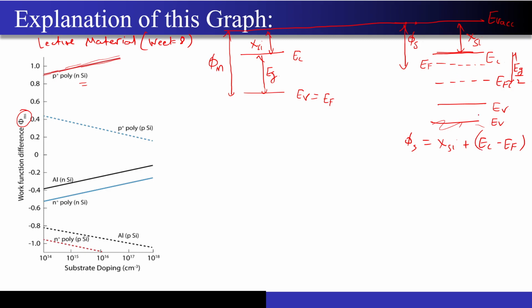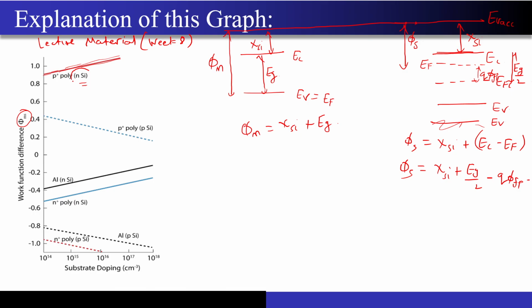Now EC minus EF I can calculate by subtracting EF minus EFi, that is q phi FP, from this Eg by 2. So chi Si plus Eg by 2 minus q times phi FP. So this is phi S, and phi M we already know. The phi M value is chi Si plus Eg.